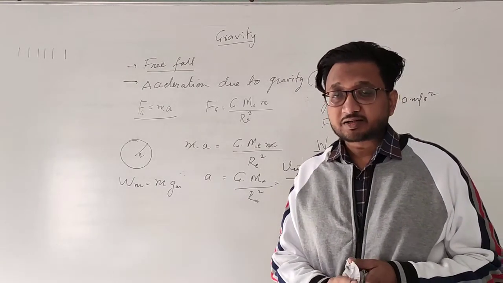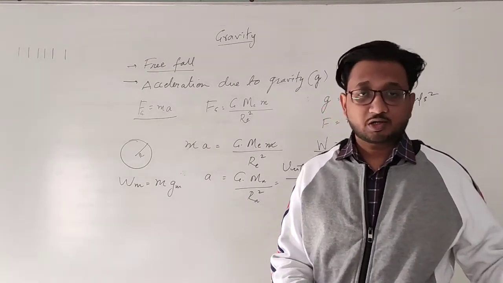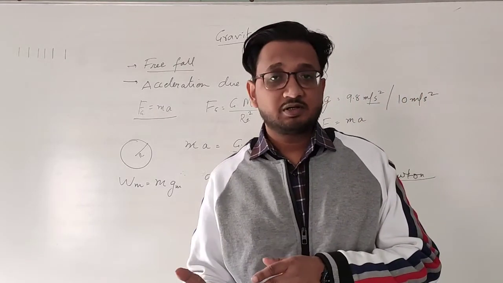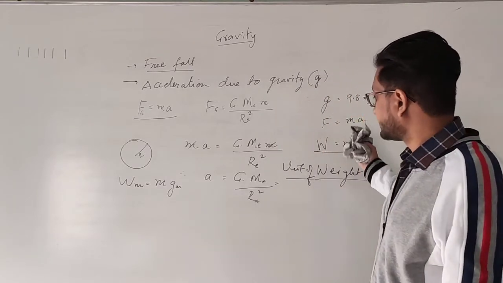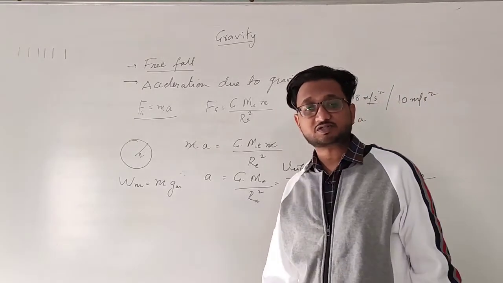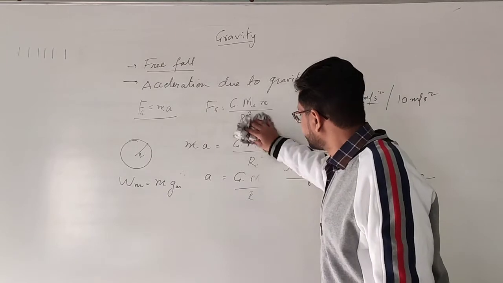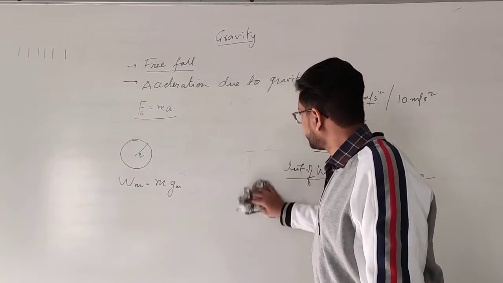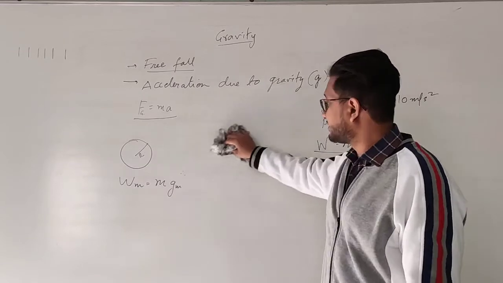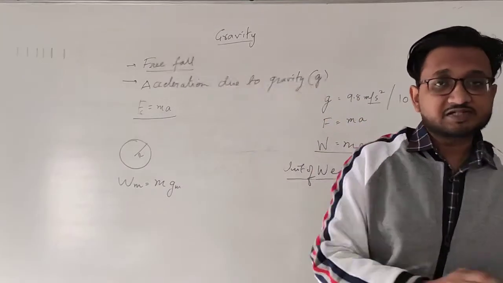But we are comparing the weight of an object on moon to that on the earth, which gives us a much simpler answer, because we have already found the weight on the surface of earth as well. So we'll simply equate this to find the ratio so that we can understand the relation between the two.